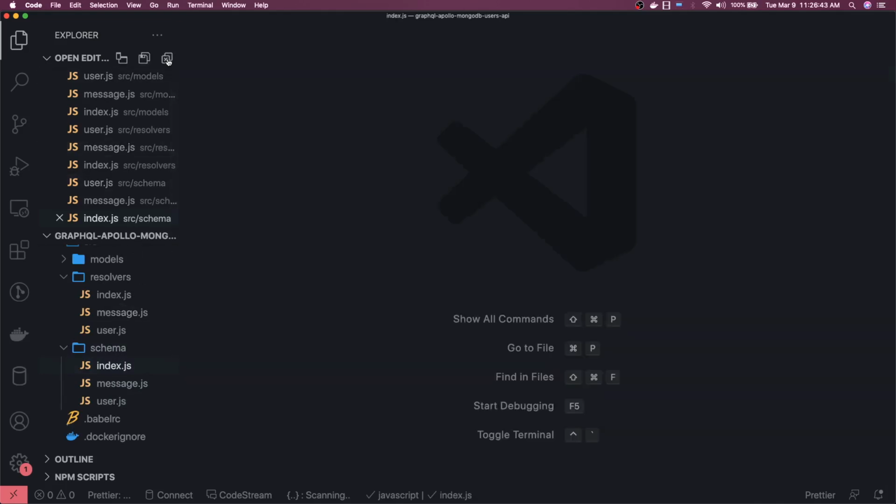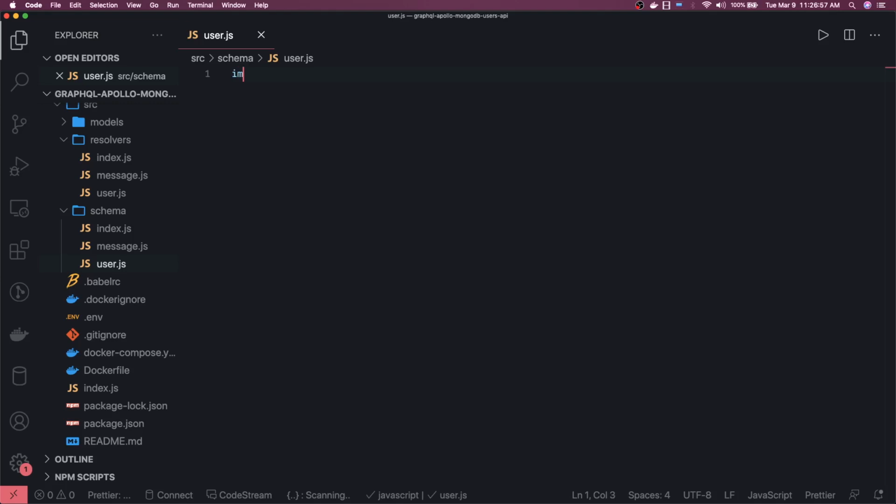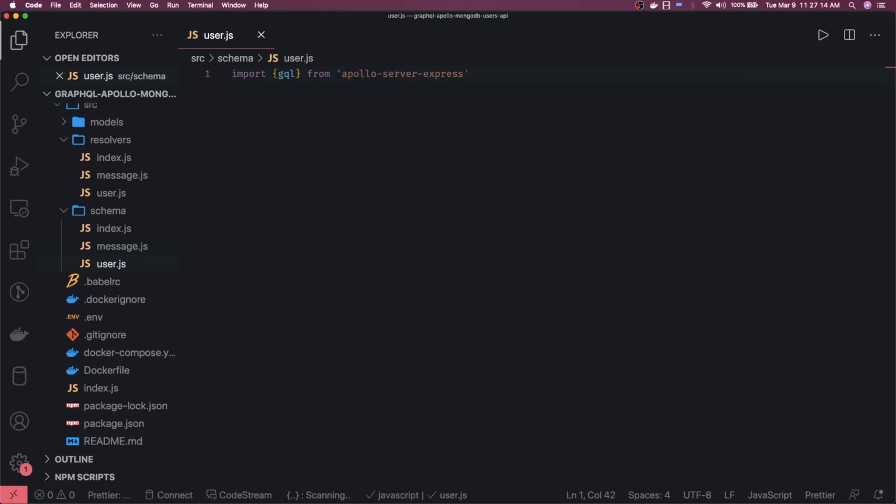Now let's talk about the type definitions first. In the user definition, first of all, we need to import gql. Let's go to user, and how we define the schema is simple. Import gql from apollo-server-express. I'm using Babel to transpile this ES6 code to ES5, I mean, we are importing in the ES6 style. That is correct, and we will do export default gql and backticks. Inside this we will define our types.